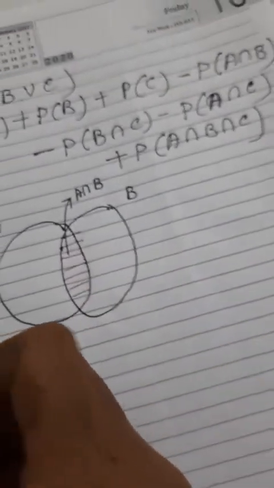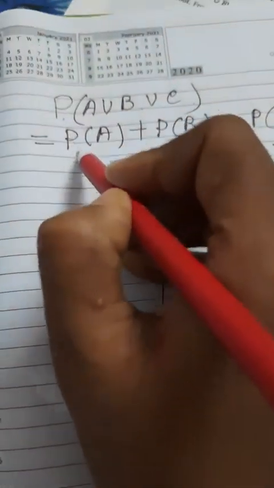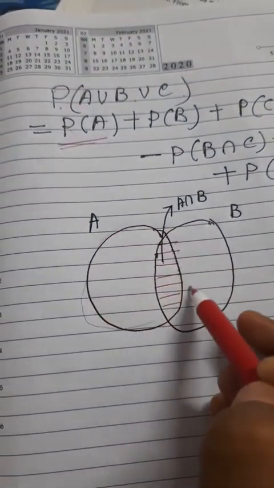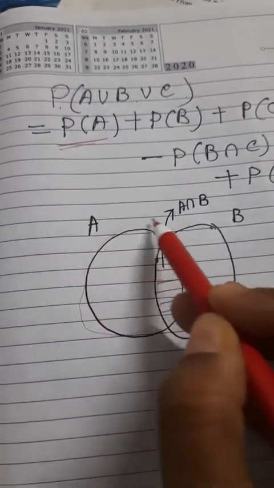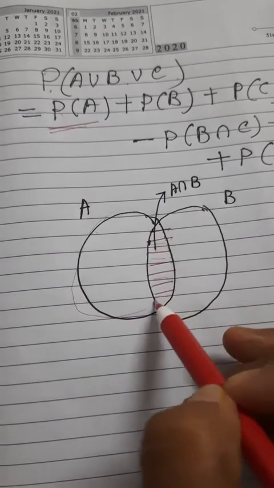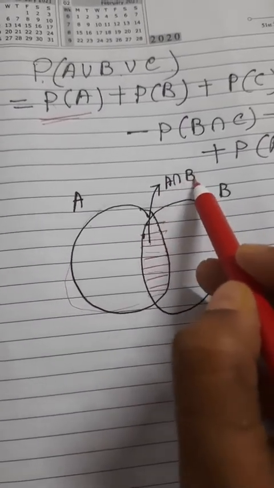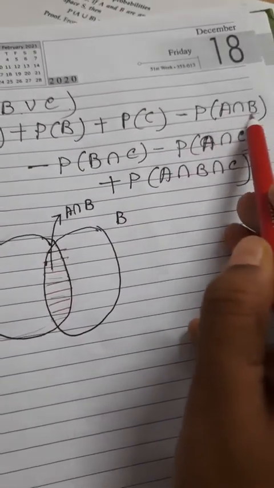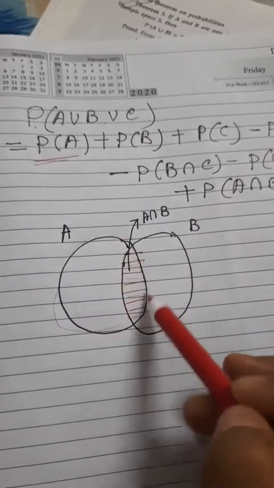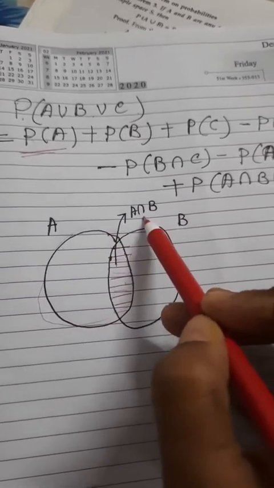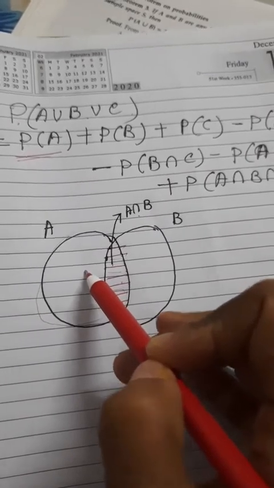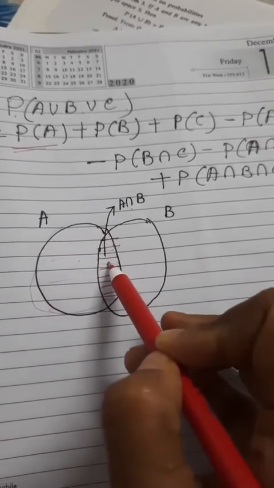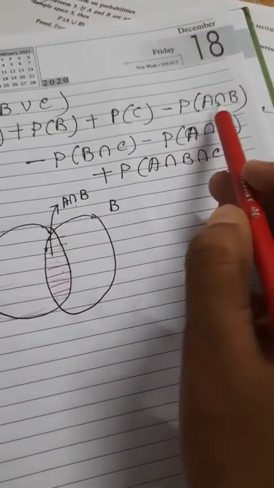Now for the total area, first I am taking P(A). That means this total area I have taken. Within this total area I have taken the common part also, A intersection B, so I have to cancel this. Since I have taken A, no need to take the intersection. Probability of A means the full circle I have taken, so I cancel the common portion, probability of A intersection B.